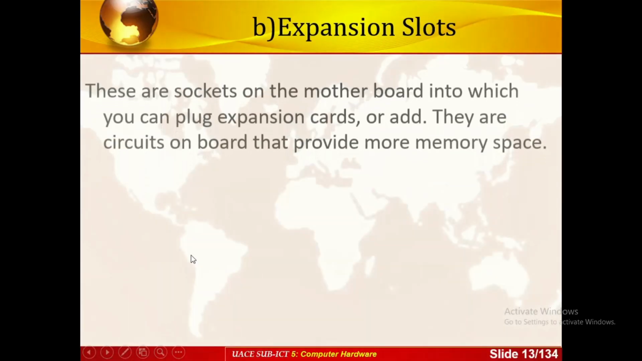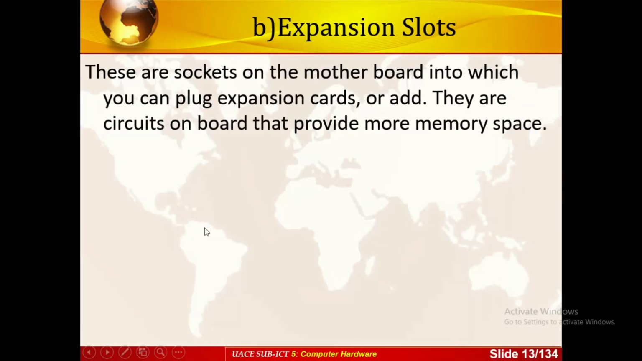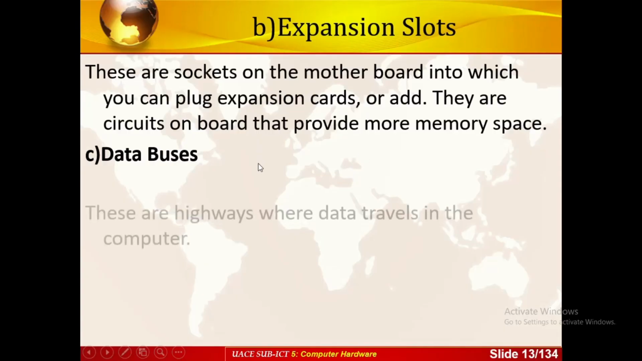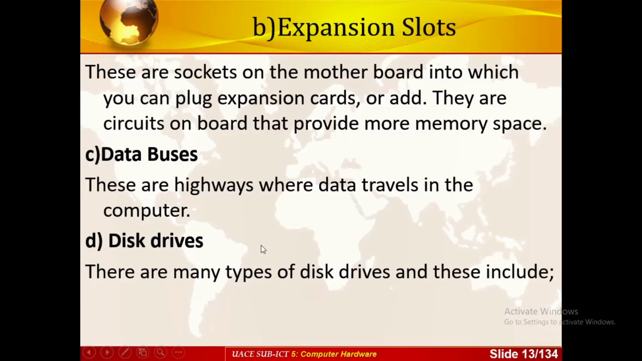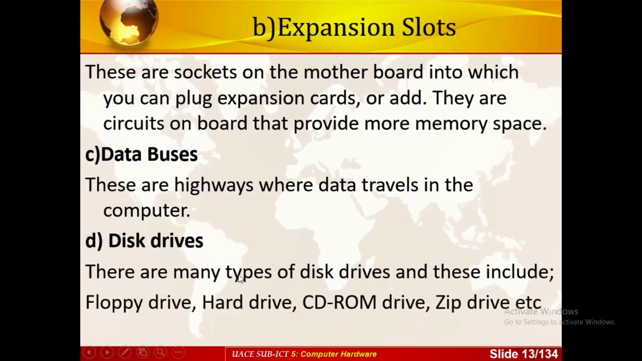Then we come and look at the expansion slots. I've just shown you the sockets on the motherboard into which you can plug the special cards or add the circuit board that provides memory space, in case you want to add any functionality to the computer. Use those expansion slots. We have buses. These are highways in the computer. It's like a cable. We have disk drives. These are the main types of disk drive, and these include floppy drive, hard drive, CD-ROM drive, zip drive, and they help us to store data in the computer.